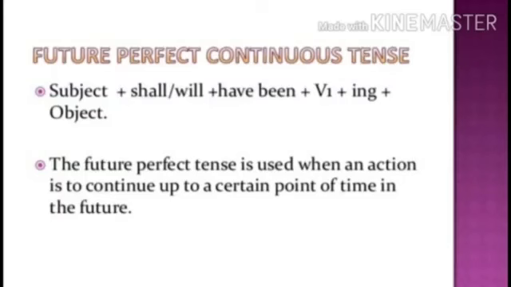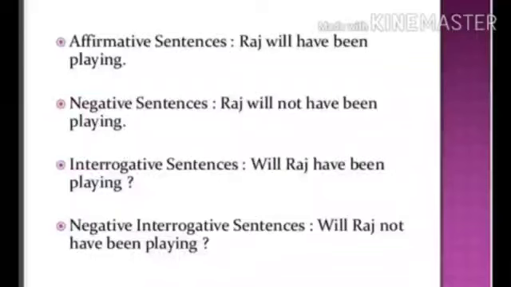Now the structure: subject plus shall or will plus have been plus V1 plus ing or V4 plus object. Once again I repeat: subject plus shall or will plus have been plus V1 plus ing or V4 plus object, right? And we can take these sentences also, affirmative, negatives and all.